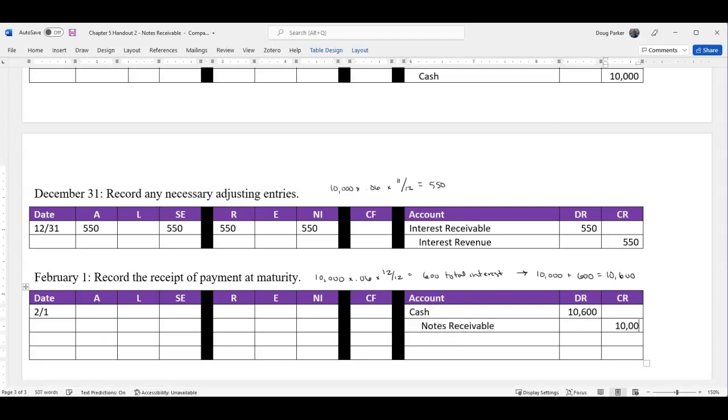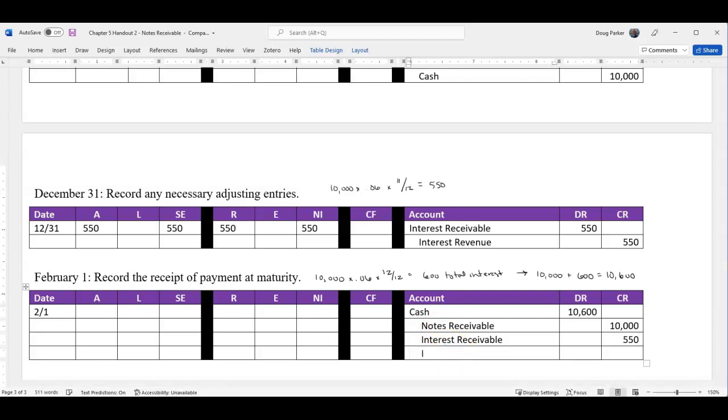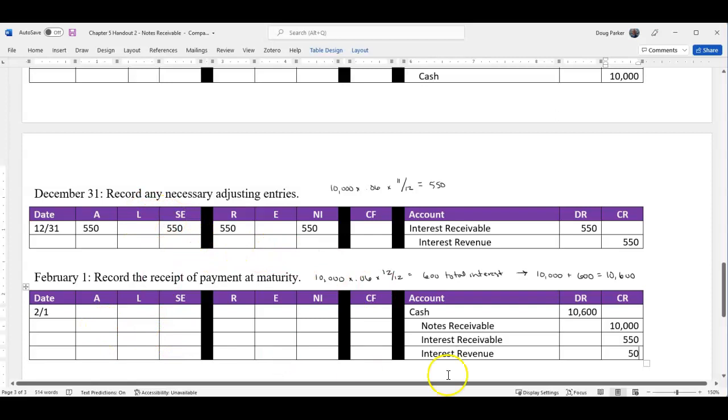Remember, the note was placed and carried at 10,000. We'll do installment notes a little bit later. We need to remove the interest receivable that we recorded last time. Remember, we did record $550 already. And that means we need to recognize 1 month of interest this year as revenue. We simply split that $600 between the 2 years that's impacted, last year and this year.